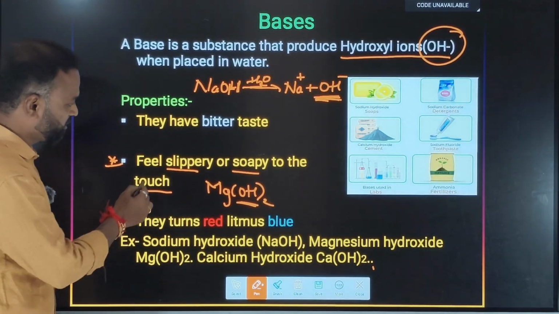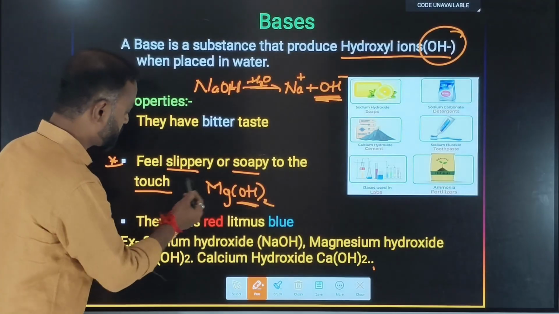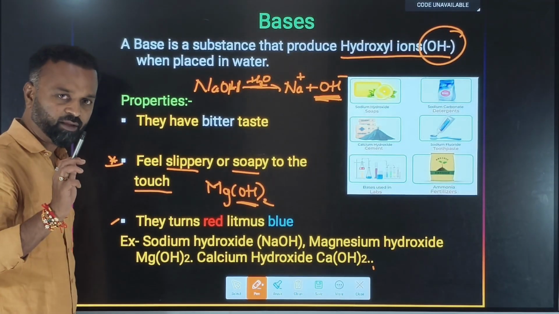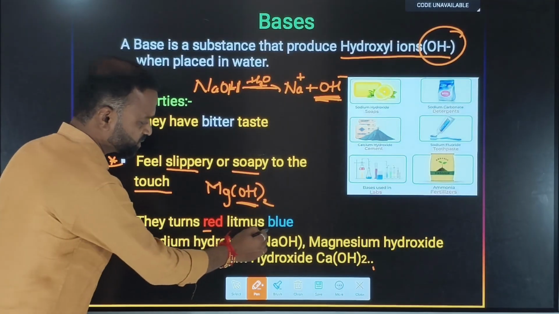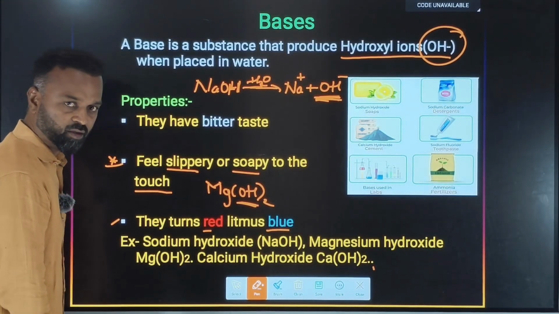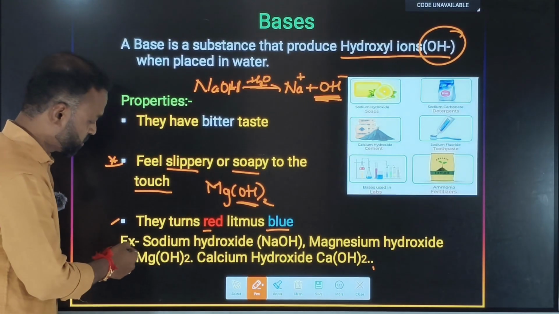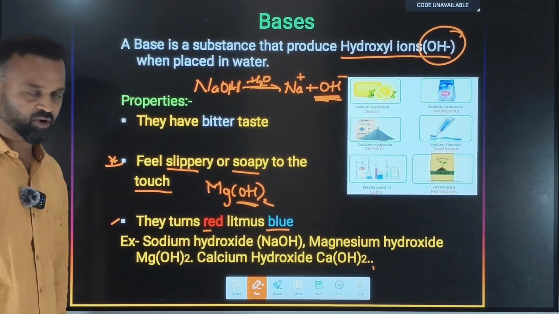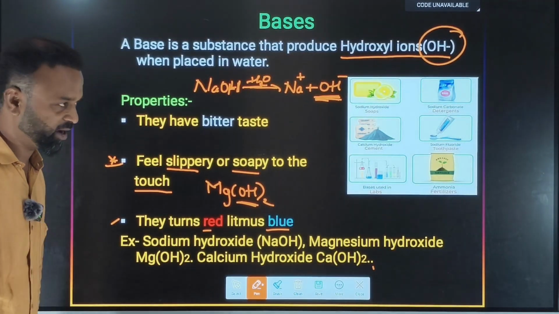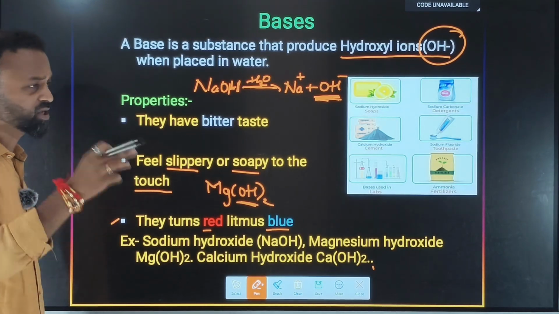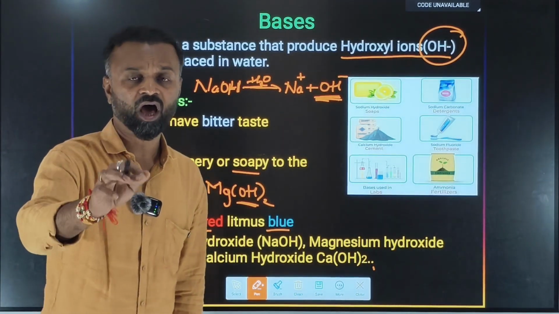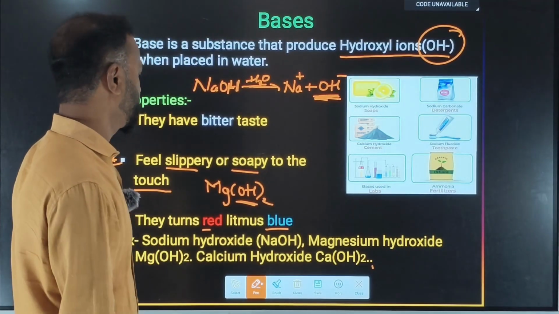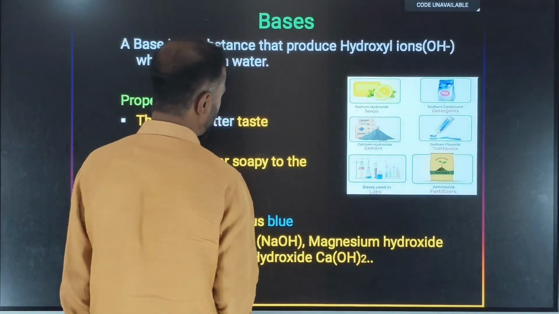Then the next point is, as I mentioned already, that they turn red litmus to blue. Hope it is clear. So examples: sodium hydroxide, magnesium hydroxide, calcium hydroxide, copper hydroxide, aluminum hydroxide. All the hydroxyl-containing compounds will come under the base itself. Remember that. So let us go to the next concept.